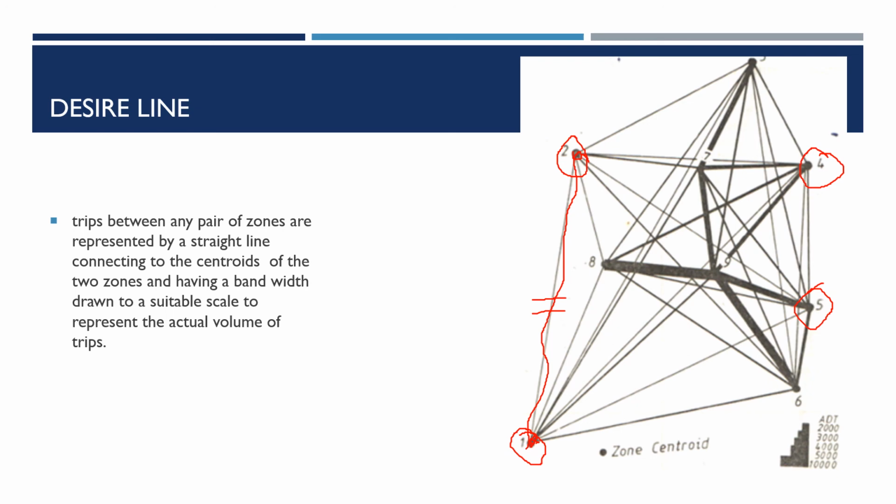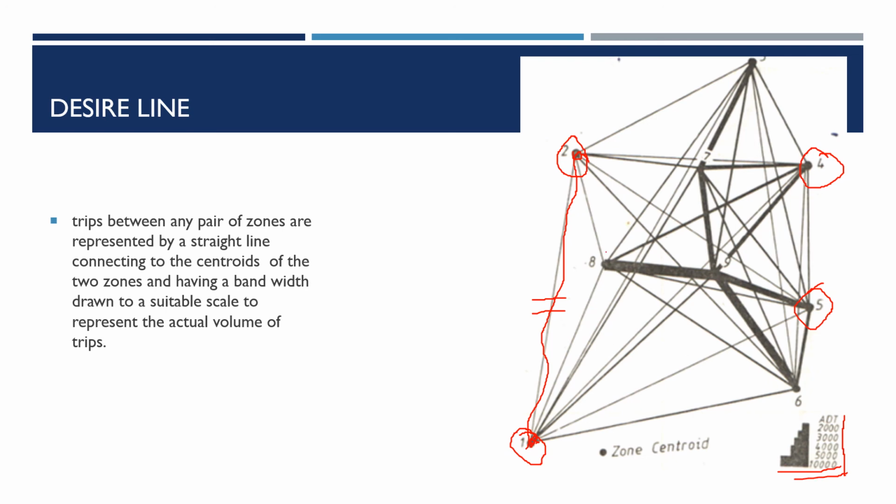Now, they will be drawn to a suitable scale to represent the actual volume of trips. See, in the OD matrix, we had numbers. Here, we are not showing the numbers, but instead we will be drawing these lines as numbers with respect to the scale. For example, you can see more thickness when the numbers are high, right?